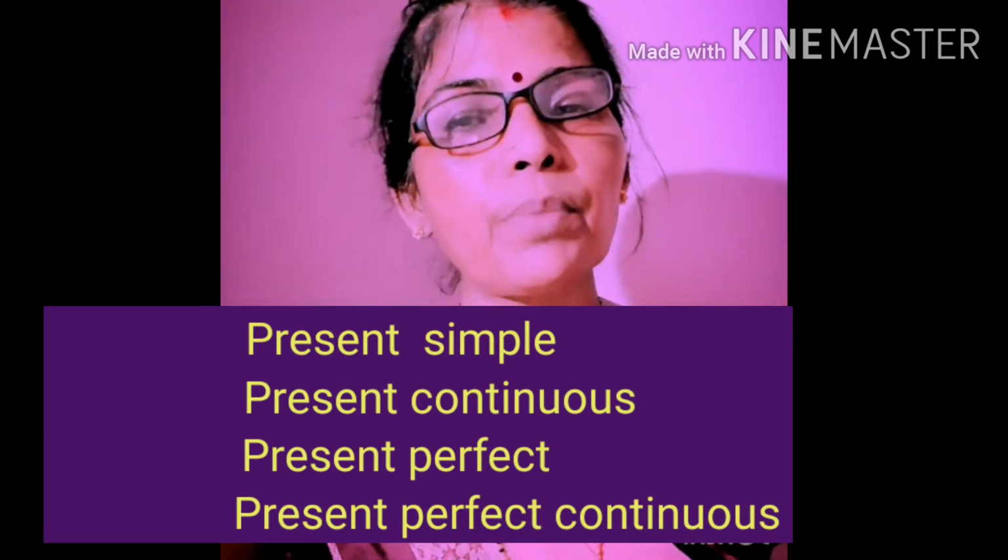Suppose first is present, that means present time which is going on. So first is present simple, that means he reads, it is his habit to read. Present continuous, that is he is reading, that means he is reading at present. And perfect, he has read. Perfect continuous, he has been reading. These are the four forms of present tense.